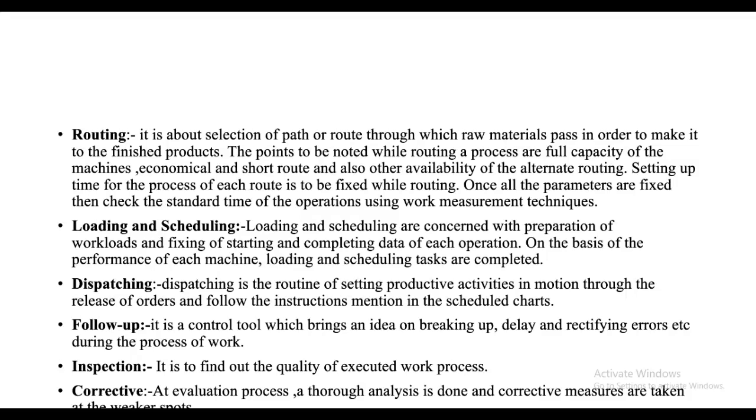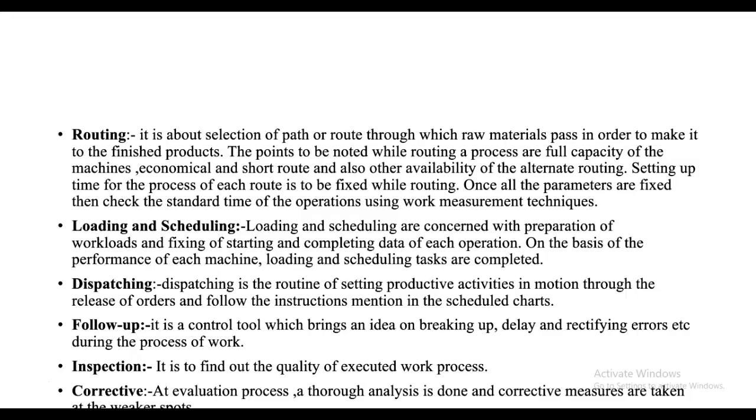So it is about scheduling. Means to check that there will be no lead time loss for making the product is known as scheduling. And dispatching. Dispatching is a routing routine of setting productive activities in motion through the release of orders and following the instructions mentioned in the schedule chart. Means dispatching the product to the customer according to the schedule chart is known as dispatching.